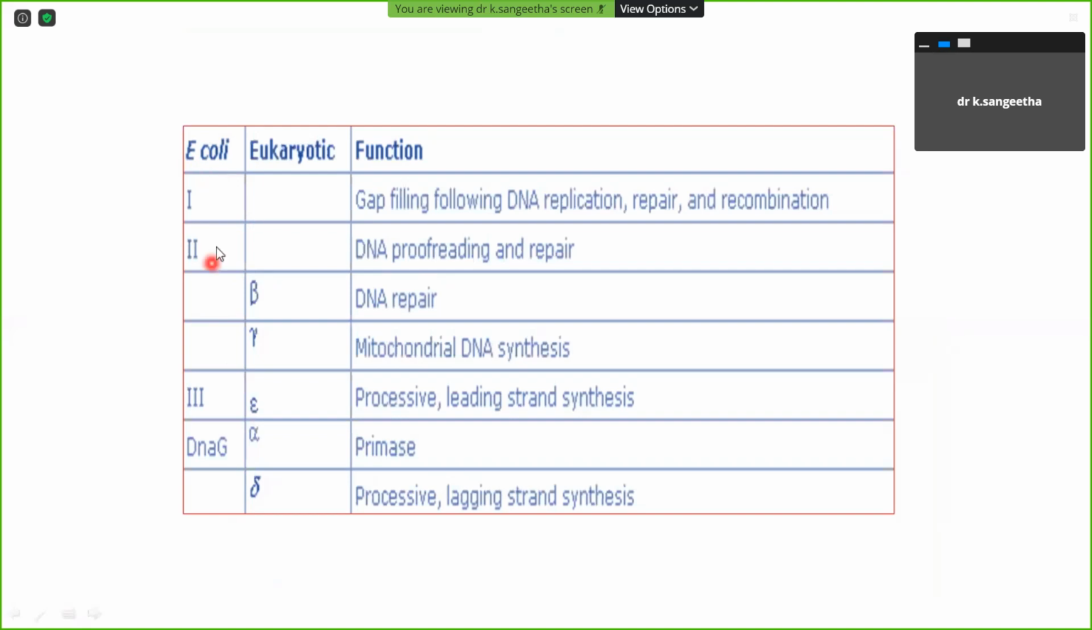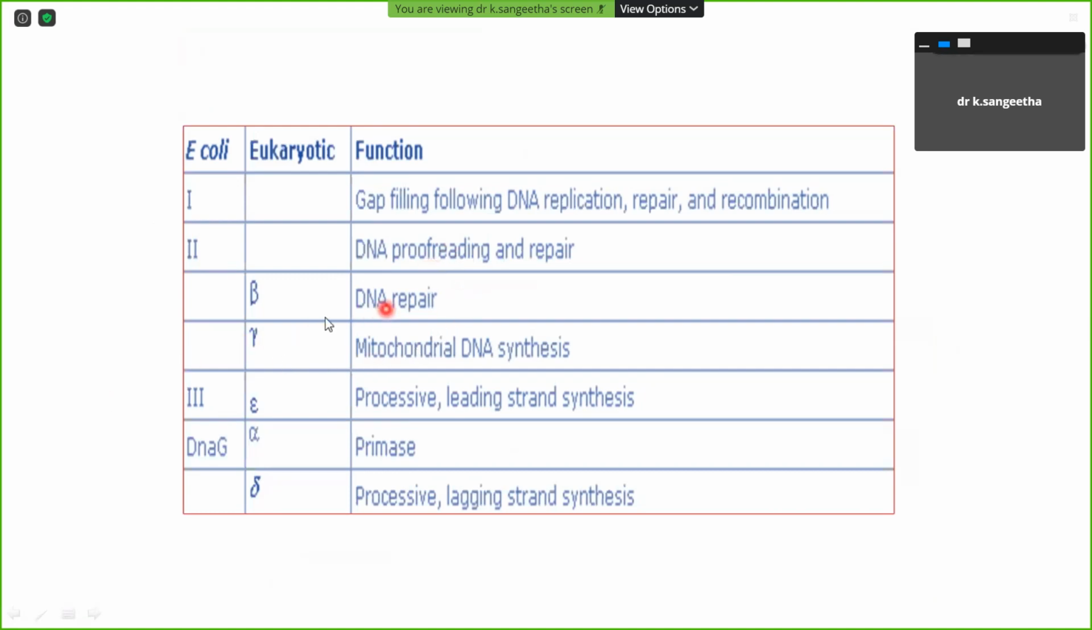In prokaryotes, there are DNA polymerase 1, 2, 3, and DnaG. Okay, so these are the enzymes, and they help differentiate prokaryotic and eukaryotic enzyme activity. Here you can clearly see DNA polymerase 1 is mainly involved in gap filling during DNA replication, repair and recombination. DNA polymerase 2 is mainly used for DNA proofreading and repair mechanisms.